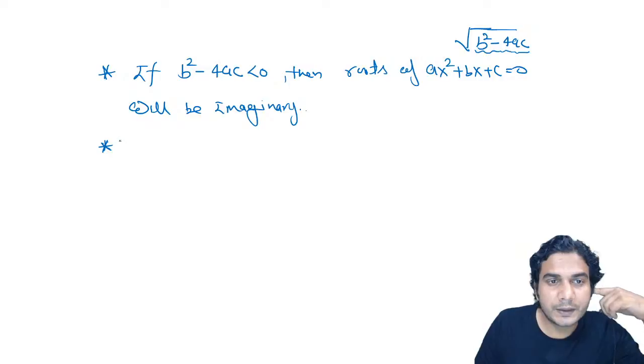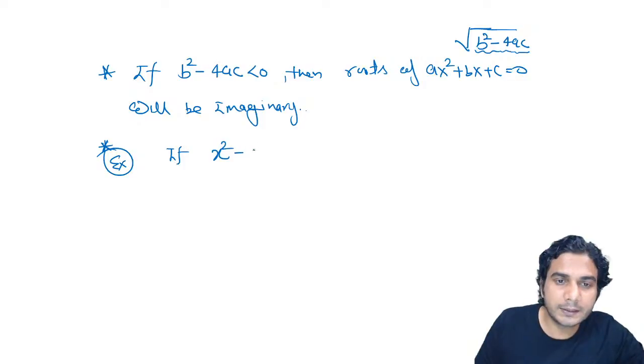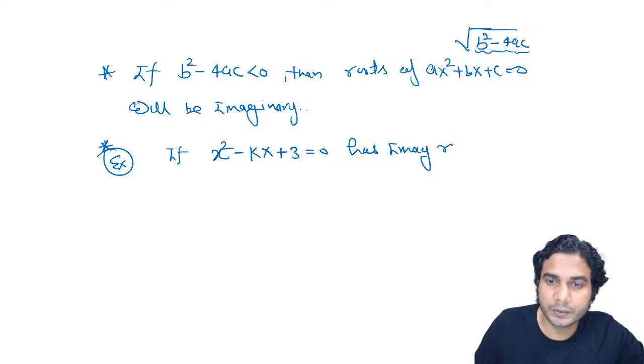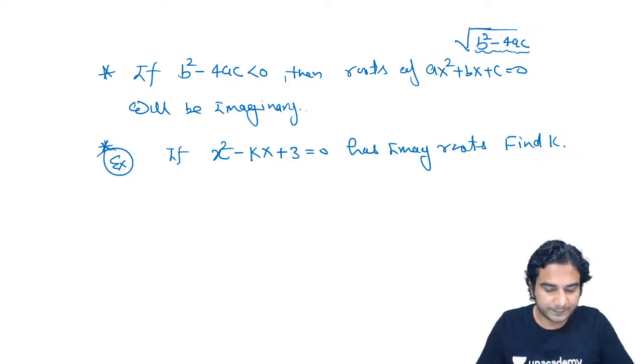All right, so you can see if b square minus 4ac is negative, then roots of this quadratic will be imaginary. So for example, let me give you one example. If I say x square minus kx plus 3 is equal to 0 has imaginary roots, then find k. Okay, so we need to find k if roots of this are imaginary, alright?